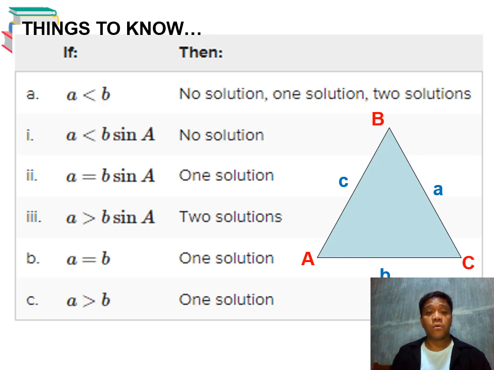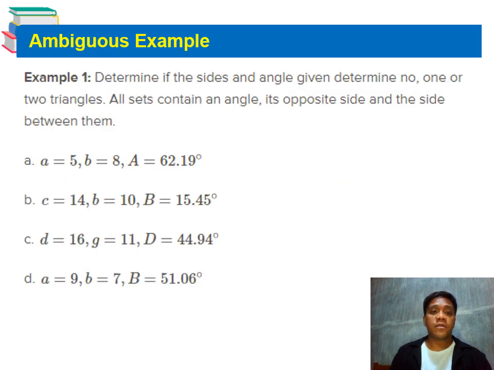Now we have also, if the two given sides are equal, then we can provide one solution with a triangle. And then if the opposite side is greater than the other side, we can now have one solution. Okay, so these are the questions that we're going to consider. Determine if the sides and the given angle determine no, one, or two triangles. All sets contain an angle, its opposite side, and the angle between them.